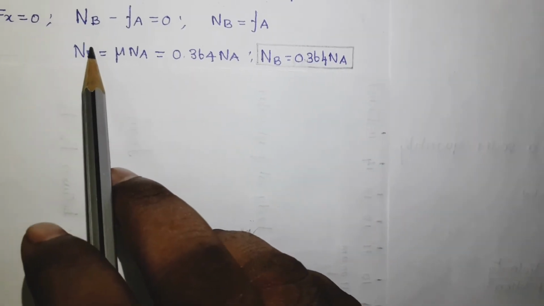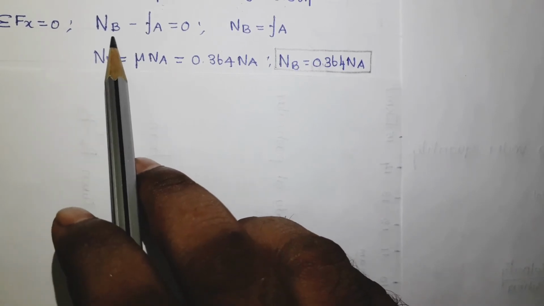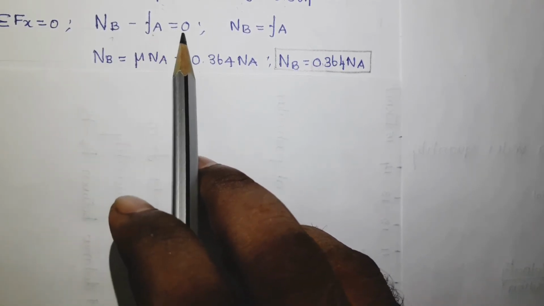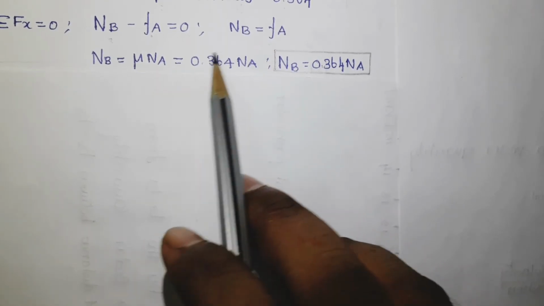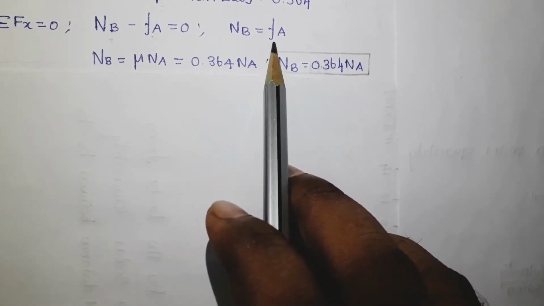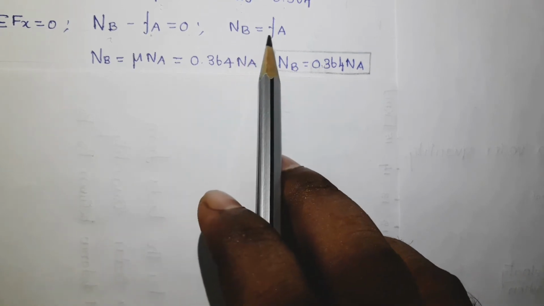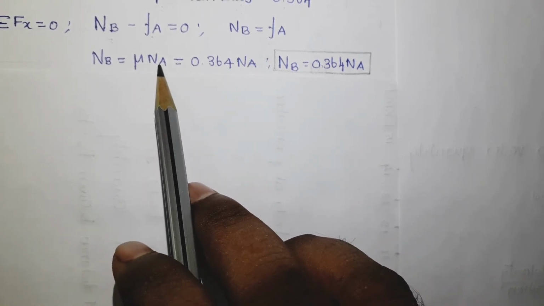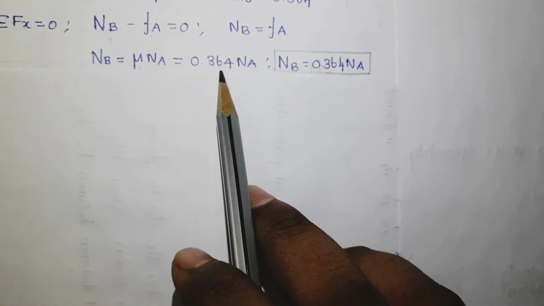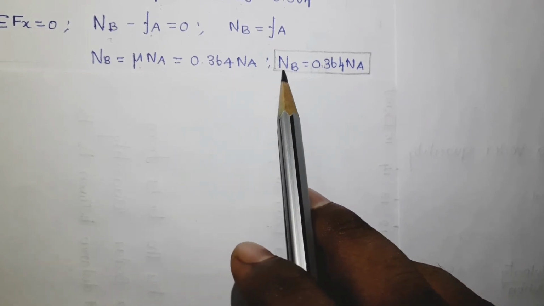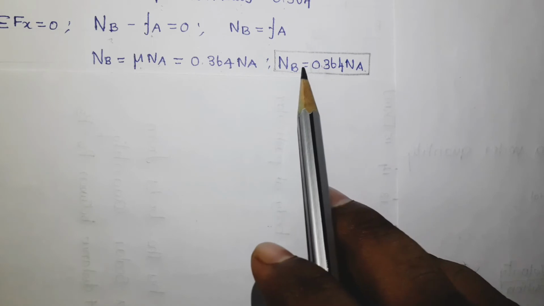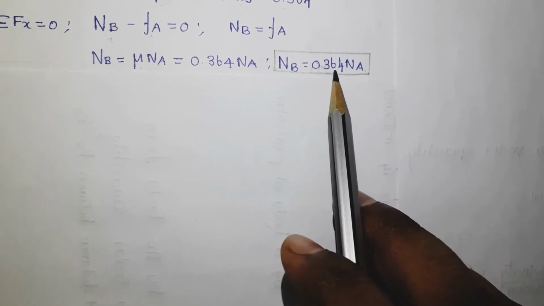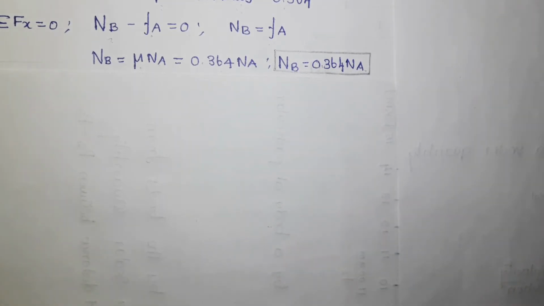Now just substitute into this equation: NB plus FA equal to 0, so NB will become like FA. And now we know that from the basic friction equation, FA can be written as mu into NA, and in the place of mu substitute 0.364. Finally you will get the relationship between NB and NA, like NB equal to 0.364 NA.